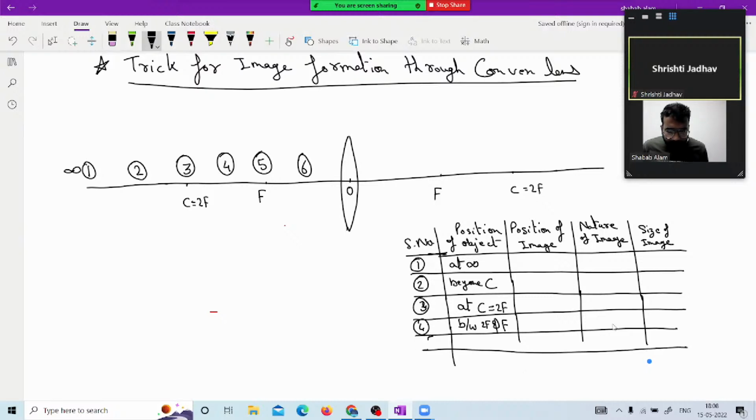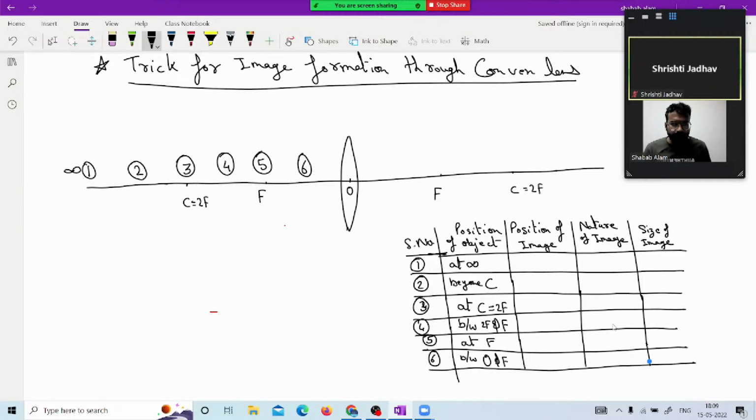You very well know in position number 5, the object is placed at focus. So my object is at focus. Position number 6 says between optical center and focus. So these are the possible conditions we have talked about for locating our object.